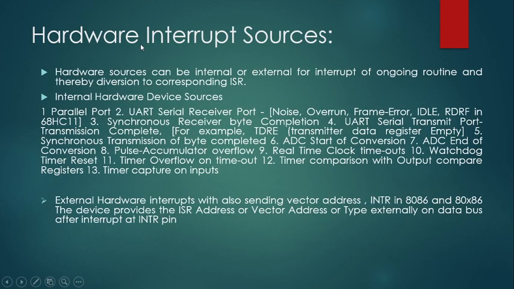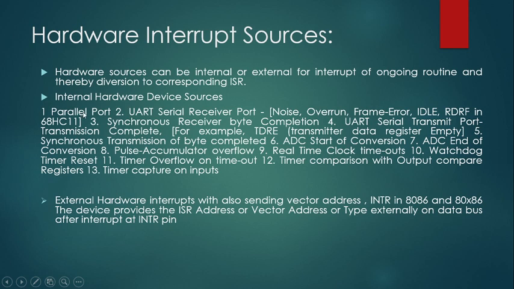If you consider the hardware interrupt sources, they can be either internal or external. If any hardware component on the board is seeking attention or requires service, we can call it an internal hardware interrupt, or an external one, which may also require sending a vector address. Either internal or external can occur.